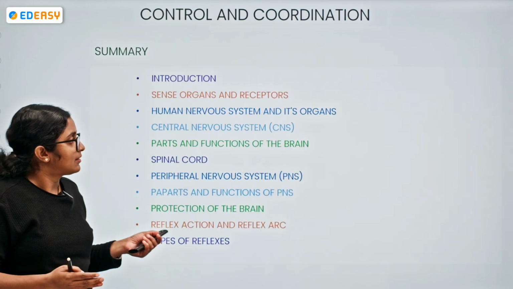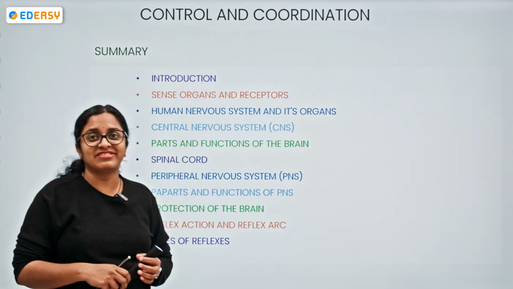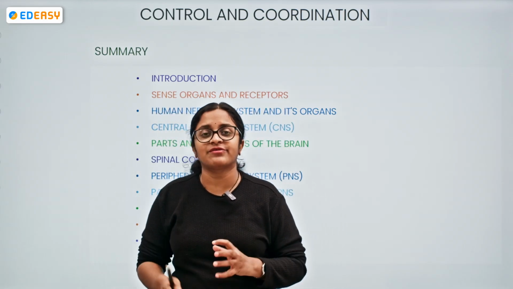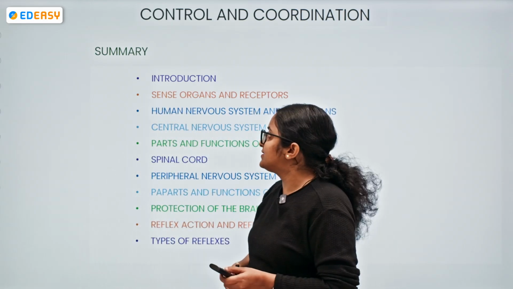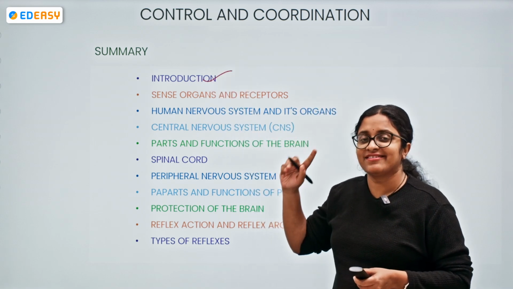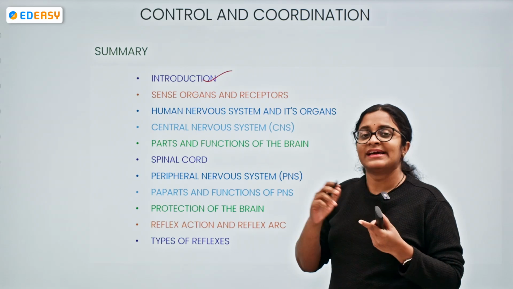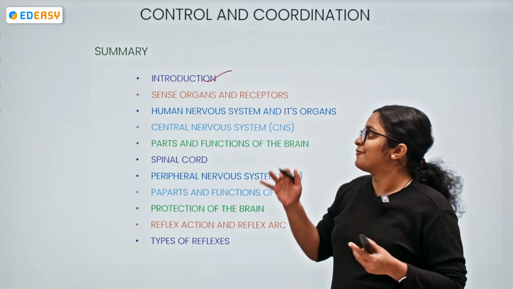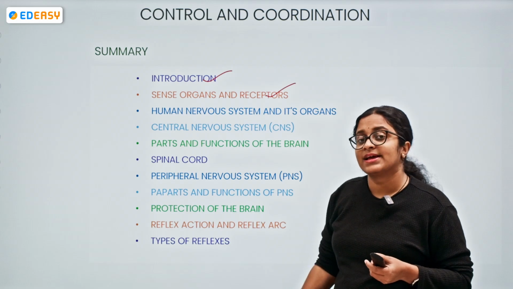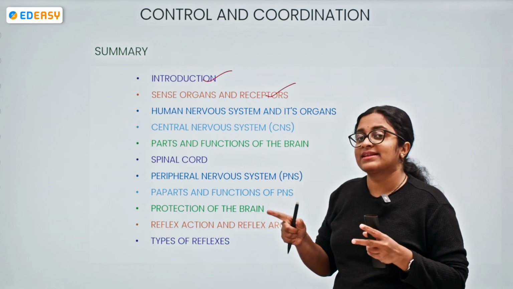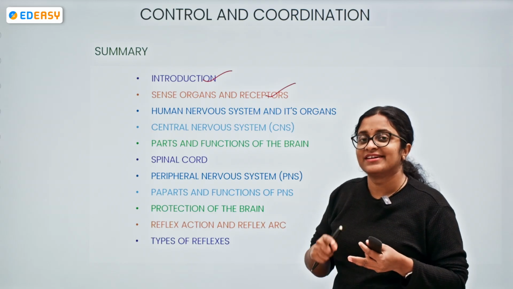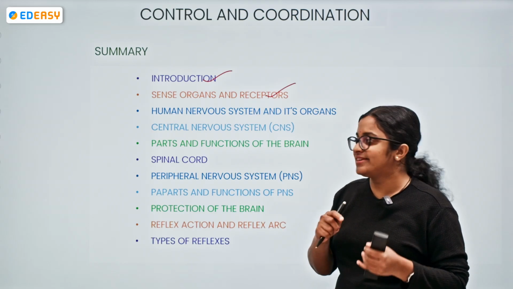Okay, so far we have been discussing a lot of things. Finally, we are at the end of today's discussion. So far, students, we understood the introduction. We have seen control and coordination, how it is governed by two systems, the nervous system and the endocrine system, followed by the sense organs and the receptors. We learned that eyes, ears, nose, tongue and skin are the sense organs, and gustatory, olfactory, phonoreceptors and photoreceptors are all receptors.